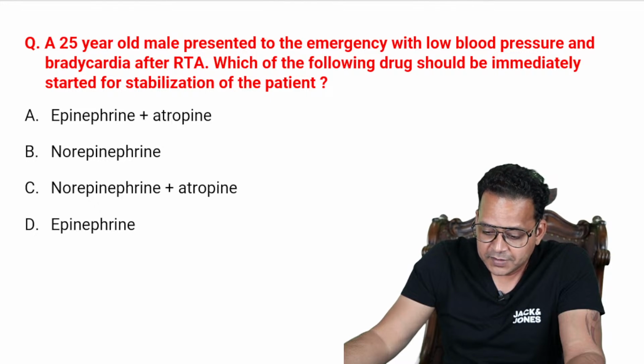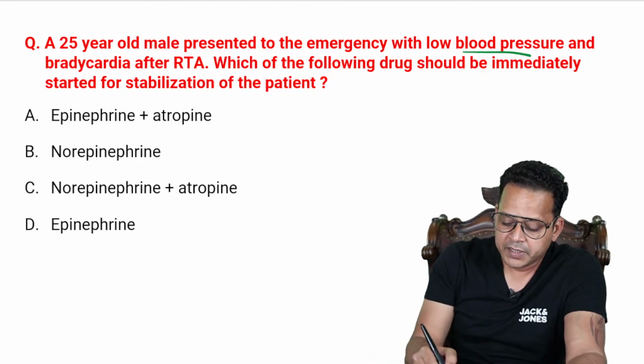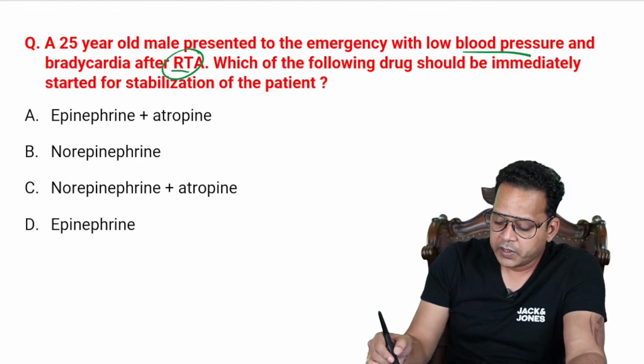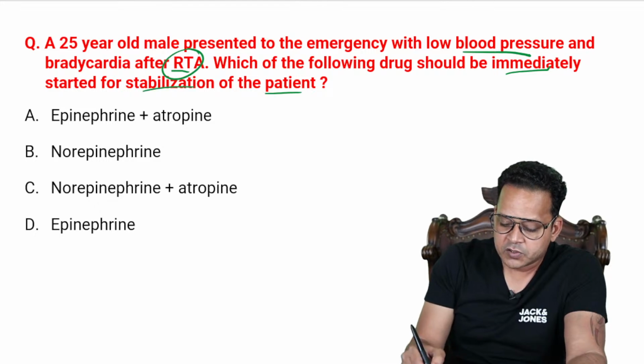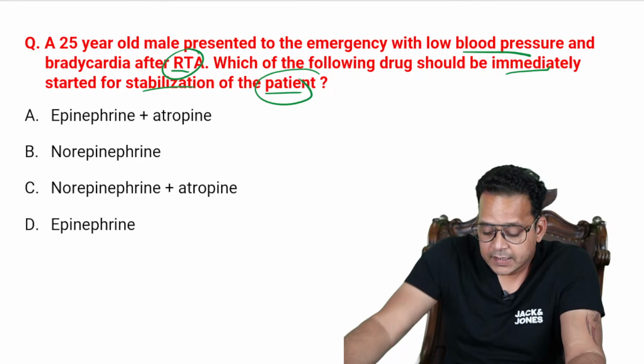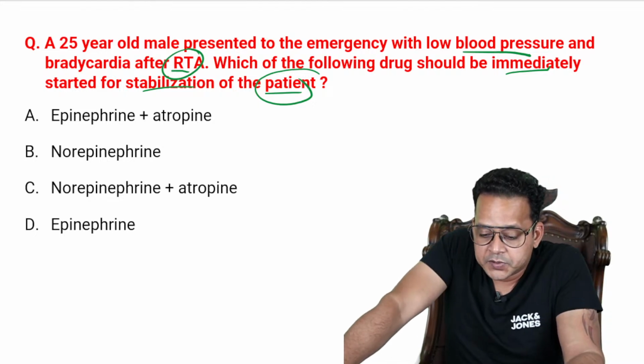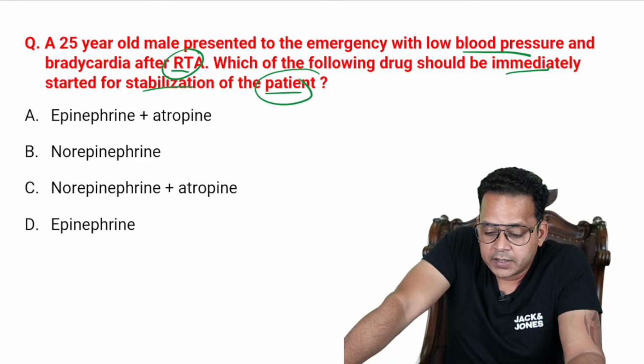A 25-year-old male presented to the emergency with low BP and bradycardia after RTA. Which of the following drugs should be immediately started for stabilization of the patient? Immediately. So low blood pressure and bradycardia after RTA.